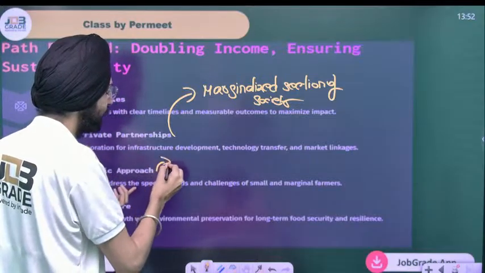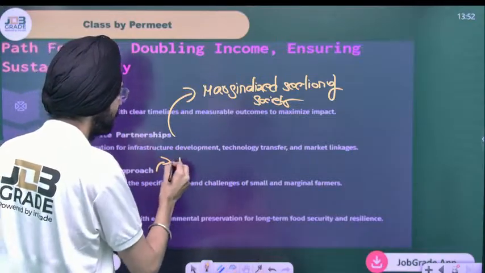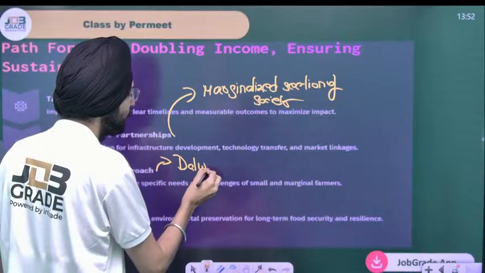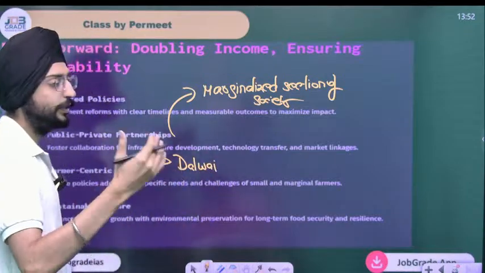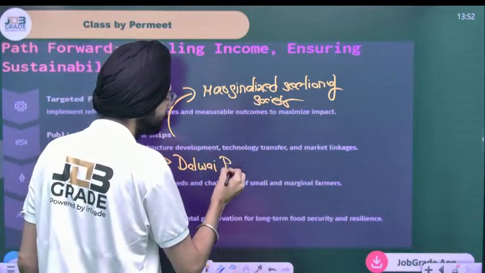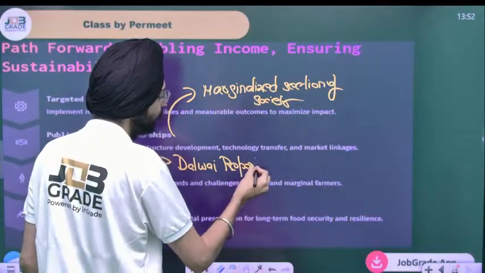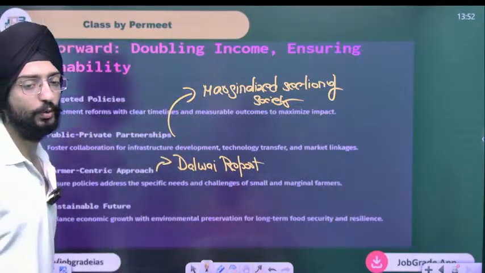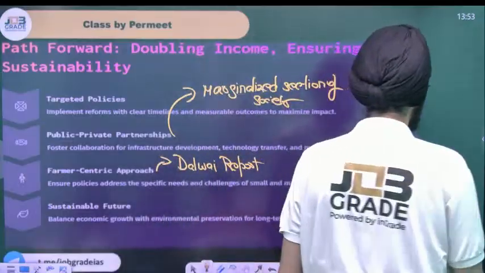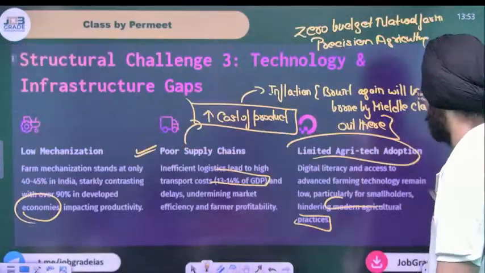There have been a lot of reports. The Dalwai report recommends a lot of good reforms, but again, it's not being implemented. So we need all this to be implemented as quickly as possible in order to double the farmer's income. We have missed the target.